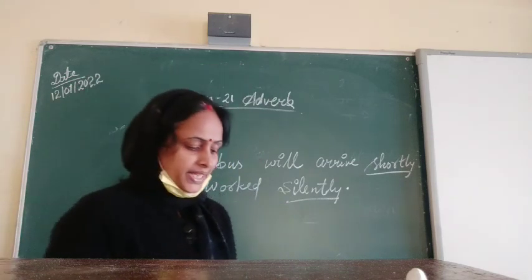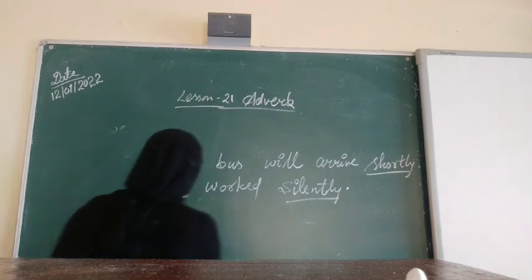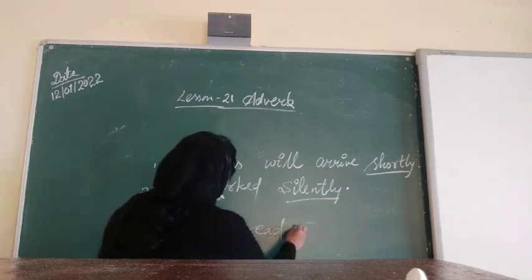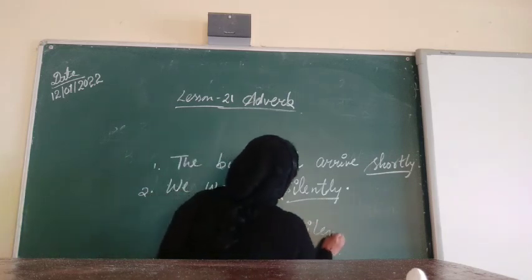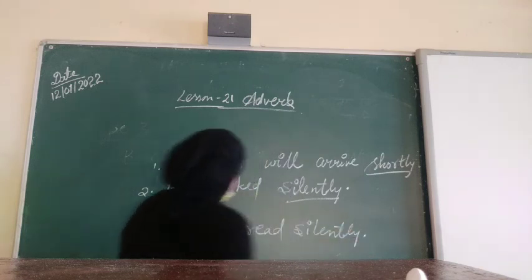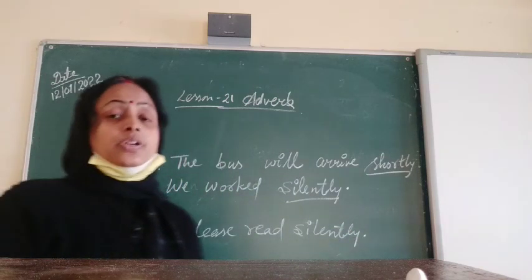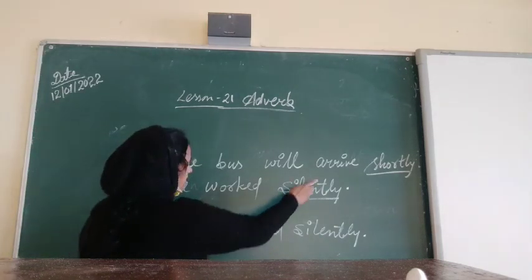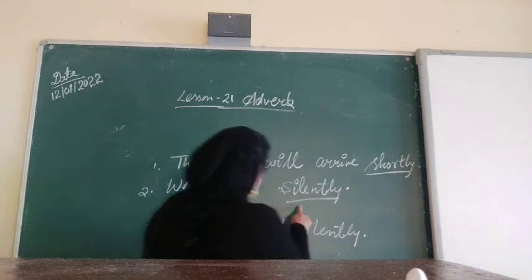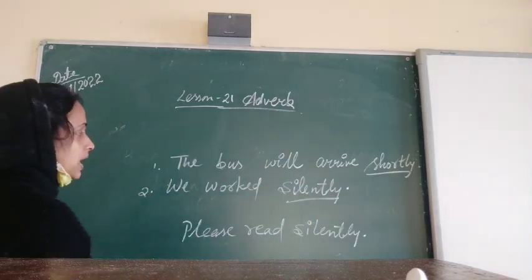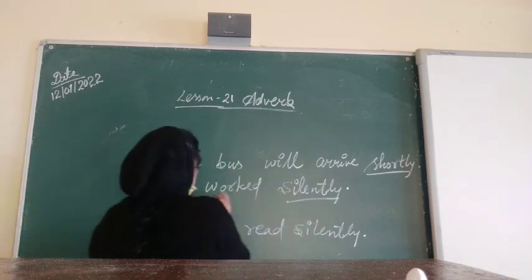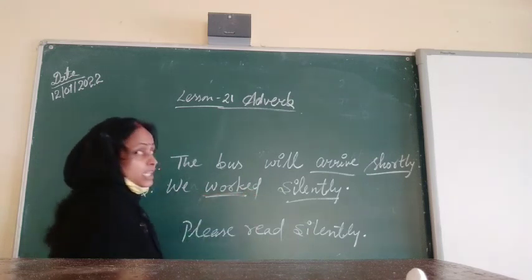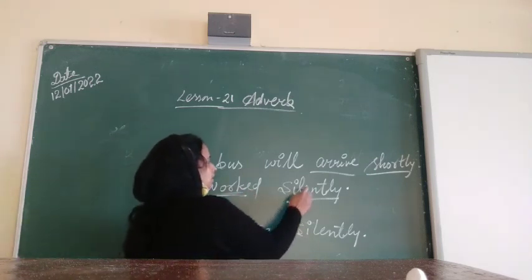For example, please read silently. Now you can see what the verb is here. Silently and shortly are adverbs. In the first sentence arrive is the verb, and in this sentence read is the verb.